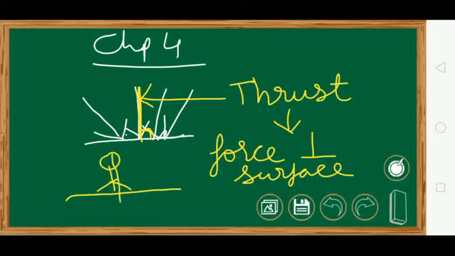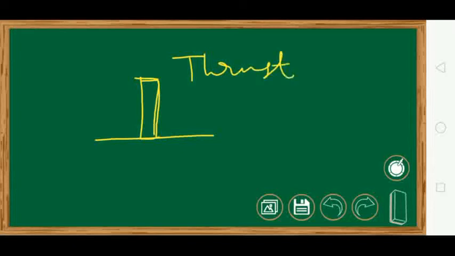So thrust is nothing but the body weight of an object exerted on a surface. Suppose this is a surface and this is a body standing straight, then the thrust will be equal to its weight.